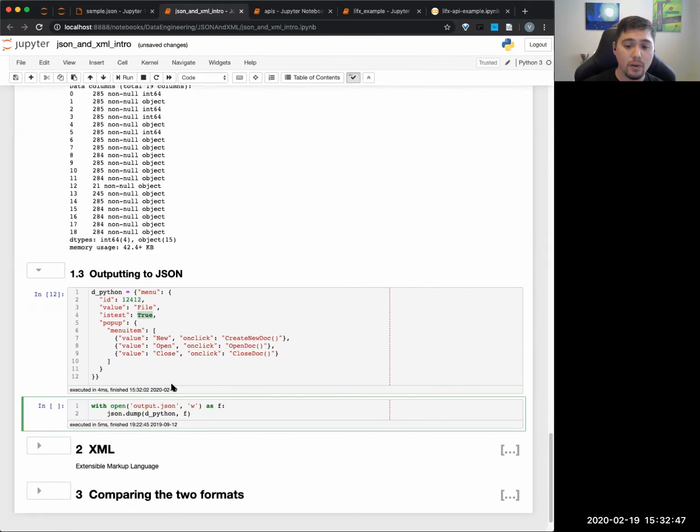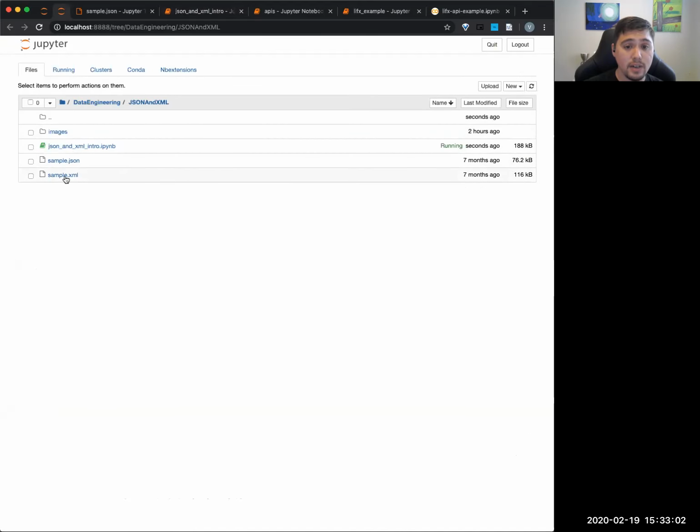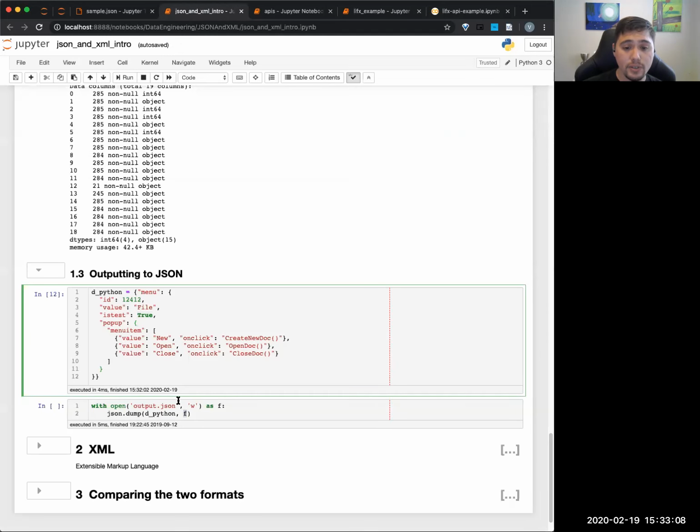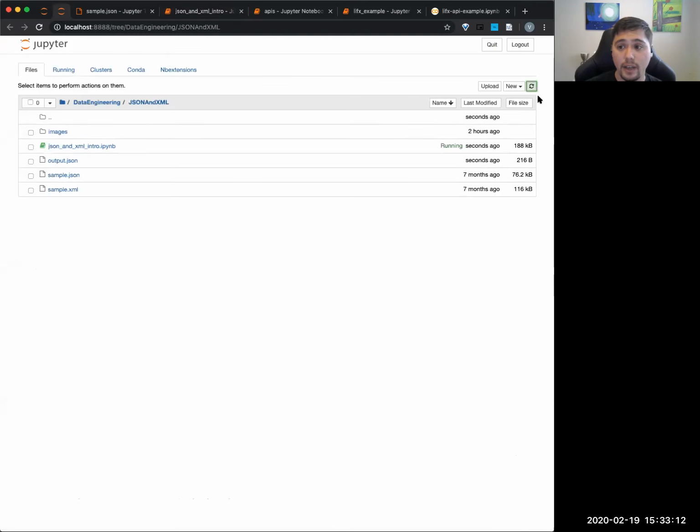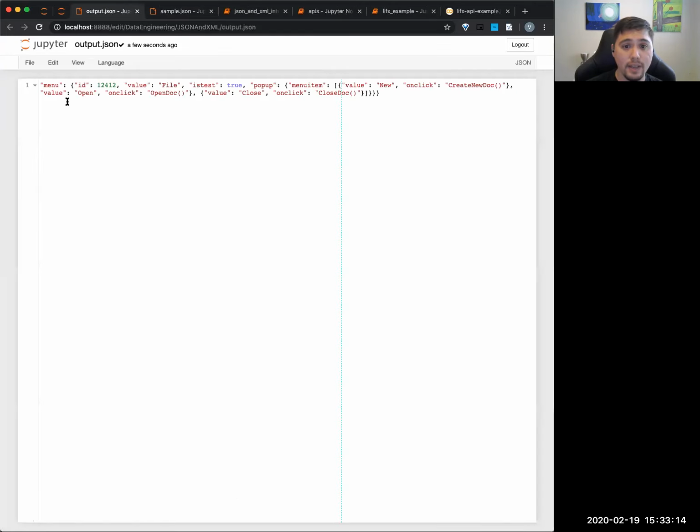Okay, so with this file f, we're going to write output.json. This is what this w stands for. Then we're going to do json.dump, and we're going to dump it into this file f, which should be output.json. Just to show you, as you can see, there is no output.json. Let me refresh to make sure. See, nothing's there. When we run this now, we should see it actually create a file. Oh, it's already there. You can see now, hey, there we go. We have our JSON.